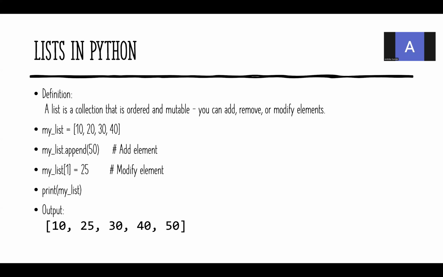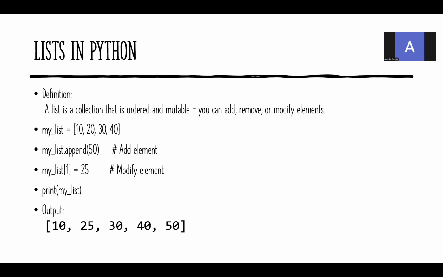List in Python. The list is a collection that is ordered and mutable. You can add, remove, or modify the elements in the list. Of course, I said in the first slide, lists are mutable. You can change the elements of the list. Changing the elements of the list means what? You can add a new element to the list. You can remove the existing element from the list and you can change an element of the list which is already existing.